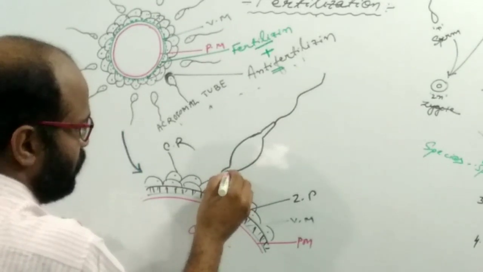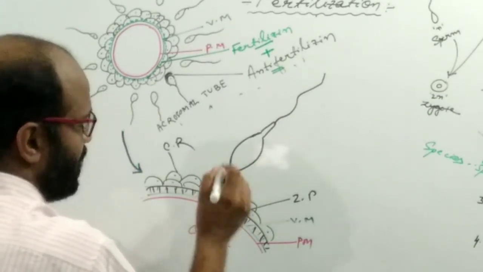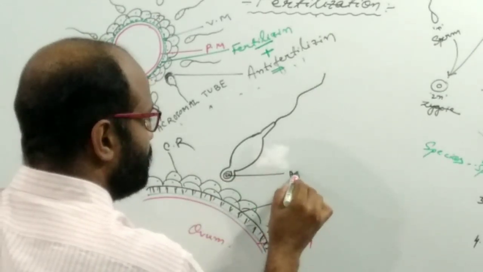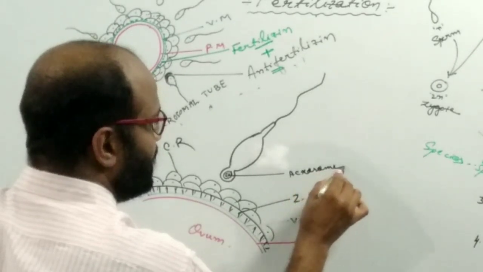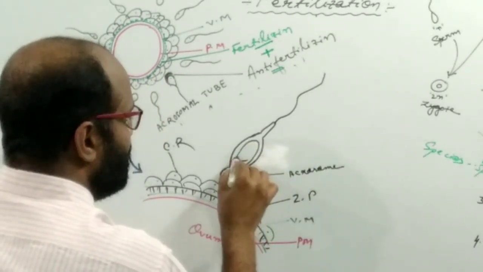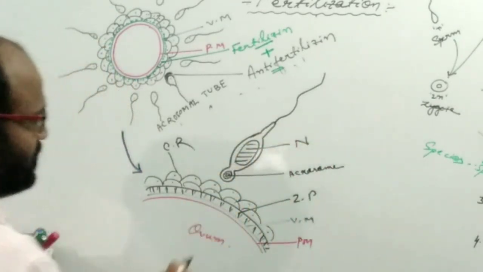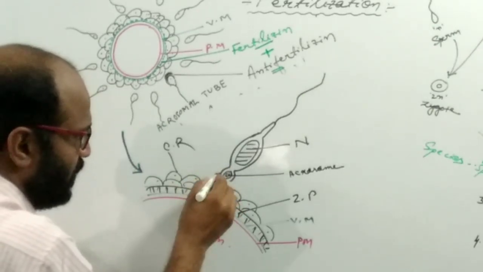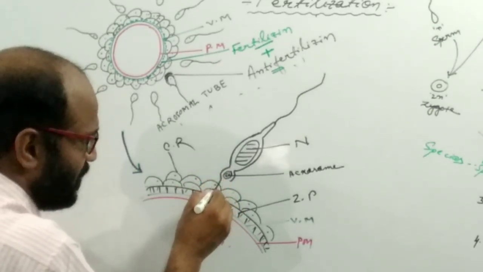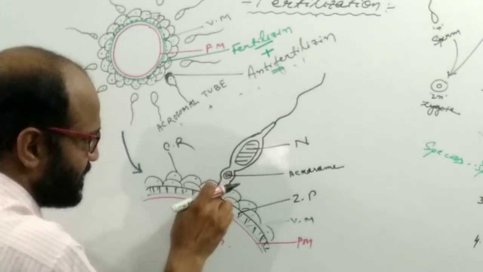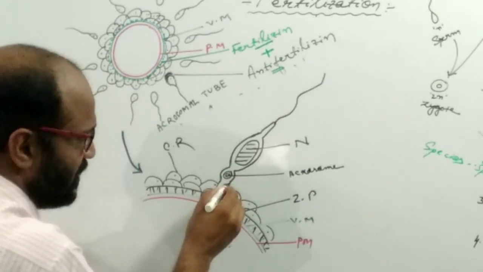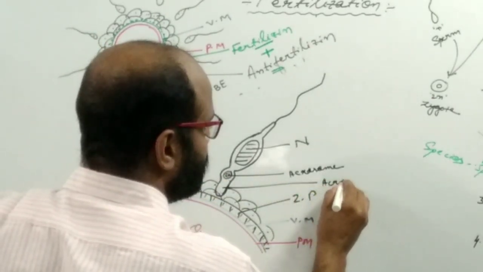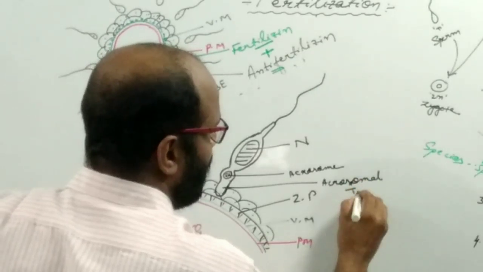The acrosome contains acrosomal granules with hydrolytic enzymes, and this is the nucleus. When the sperm comes in contact with the ovum, the membrane of the acrosome extends and forms a tube-like structure. This tube is known as the acrosomal tube.